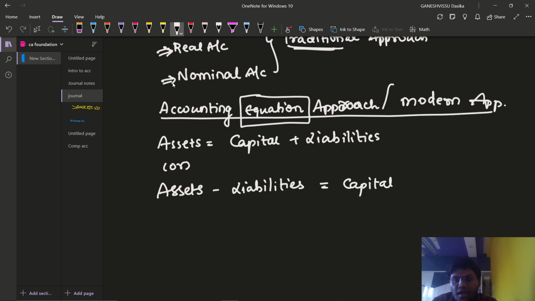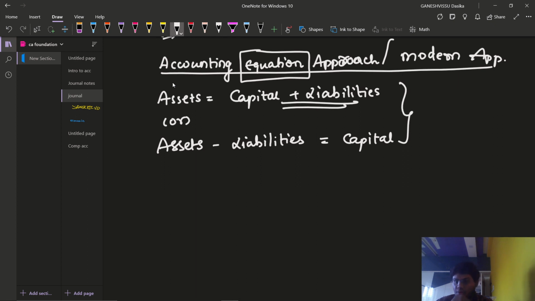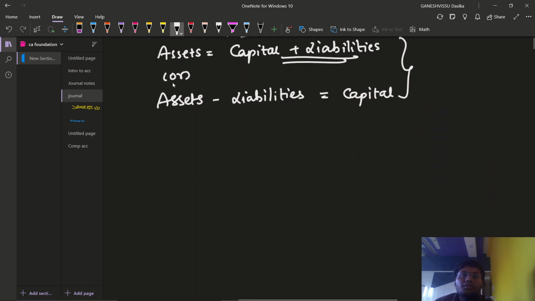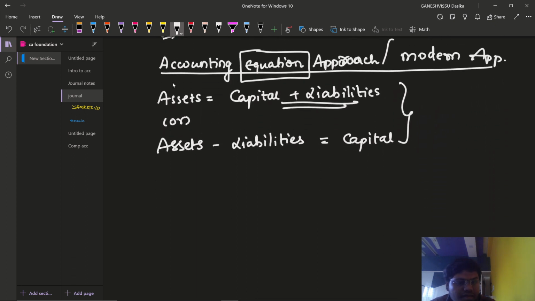These both are actually equal. These both are the same. One difference is that I have added liabilities towards the right side, that is to the capital. And if you don't want to add liabilities to the capital, then you can separate liabilities from assets to get capital. This is the accounting equation approach, whereby there will be some items which are known as assets,